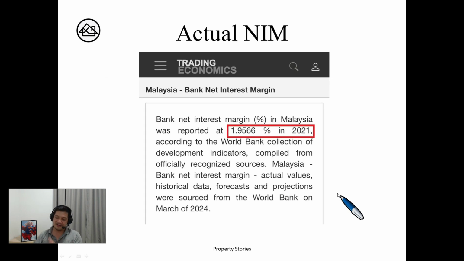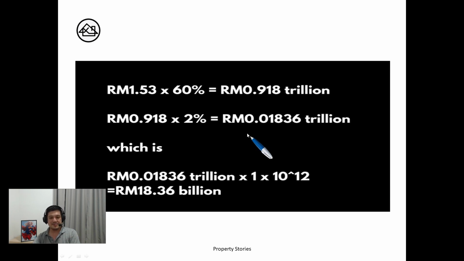Actually, I found this information from Trading Economics. The banks' net interest margin across the board, industry-wide for Malaysia, is 1.9566% per annum. This is for 2021, sourced from the World Bank in March 2024. It's actually the latest information we can get. They don't have 2022 and 2023, so never mind, we just use this figure.